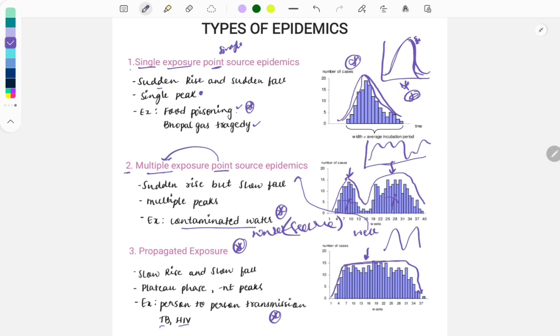So after watching this video, revise these points and solve the MCQs related to these epidemics, तो you will become perfect in this topic. तो वीडियो एक से दो बार देखना इसको, and रिवाइज करते रहना अपने फ्री टाइम में, तो फिर this question will not go wrong. Okay, so that's all in this video.